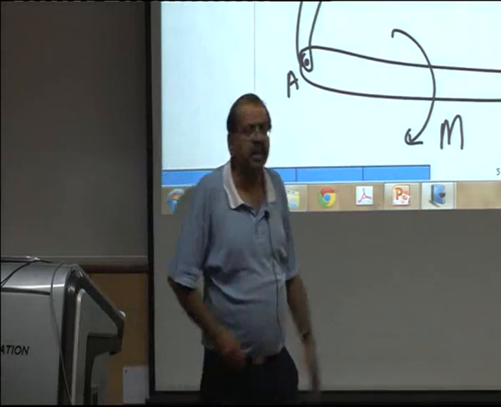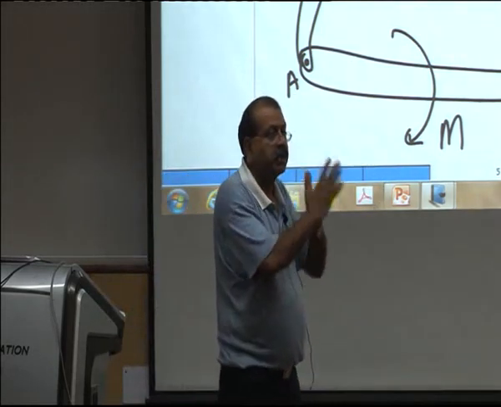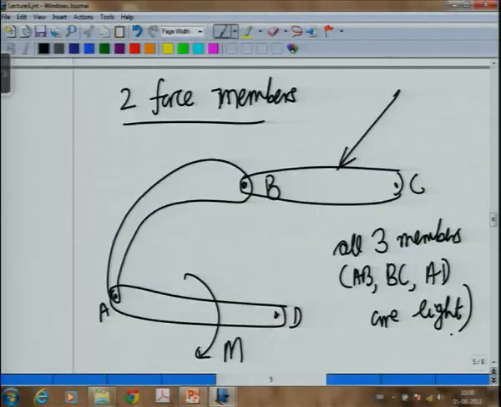What do I mean by light? It is not light as opposed to dark, but light as opposed to heavy. So that means their weights can be neglected. Okay.